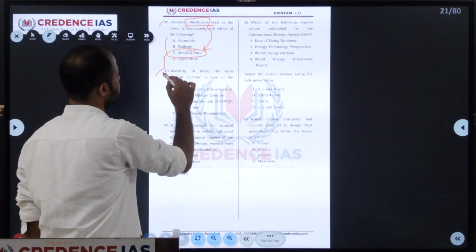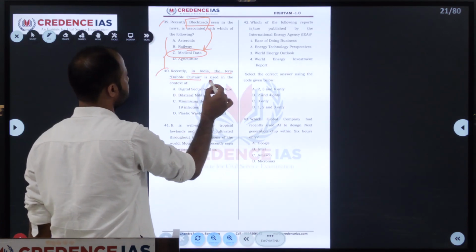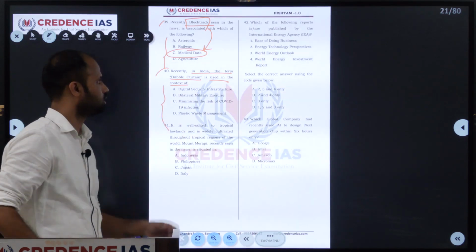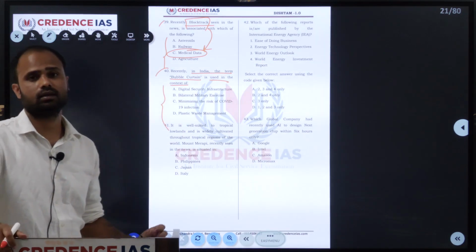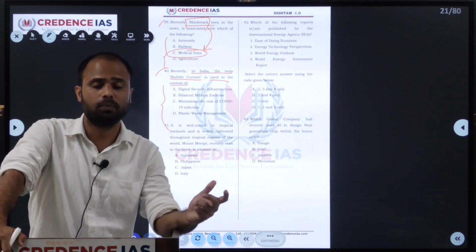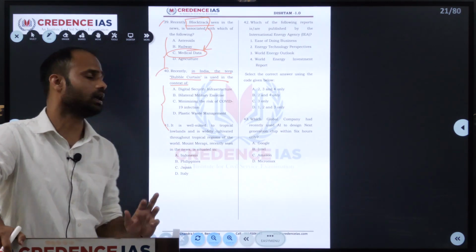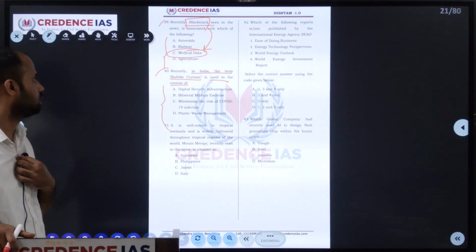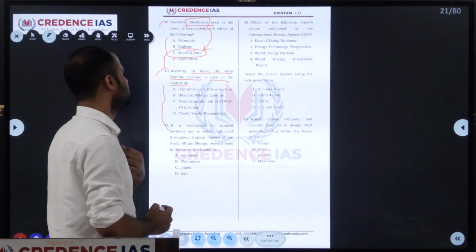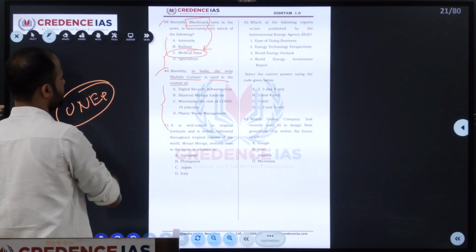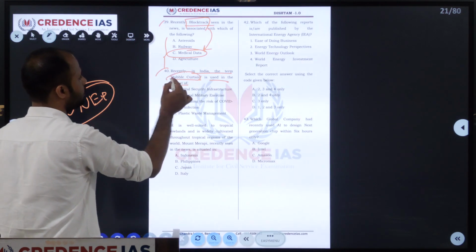Next, the 40th. Recently in India, the term bubble curtain was used in the context of what? Geocycle India is a company which, for the first time in India, is using this bubble curtain in Agra under an initiative of UNEP. Geocycle India is using this bubble technology.